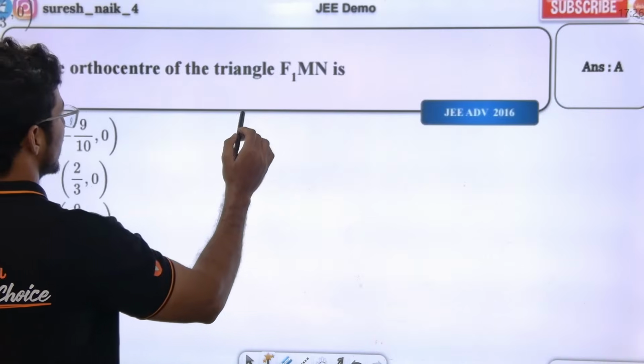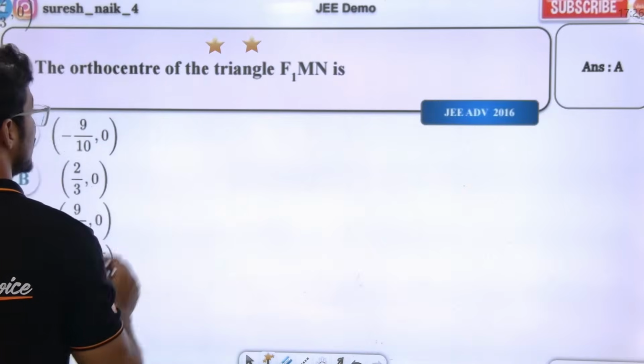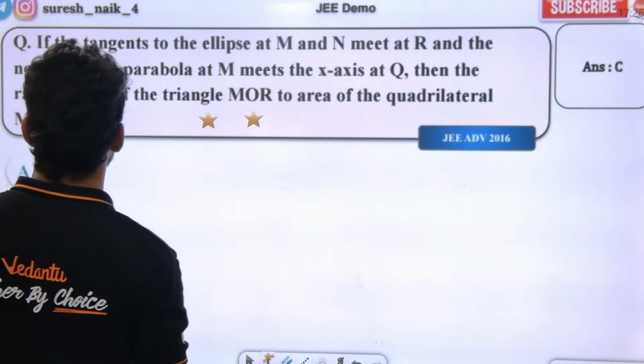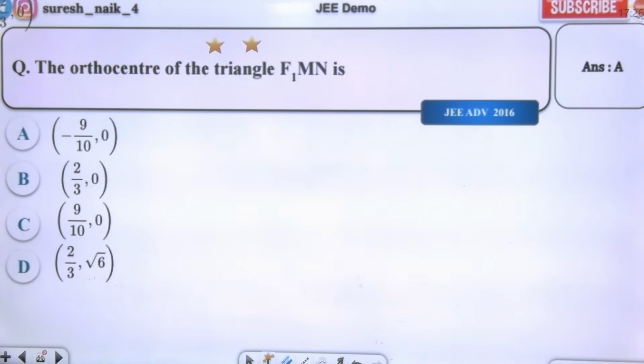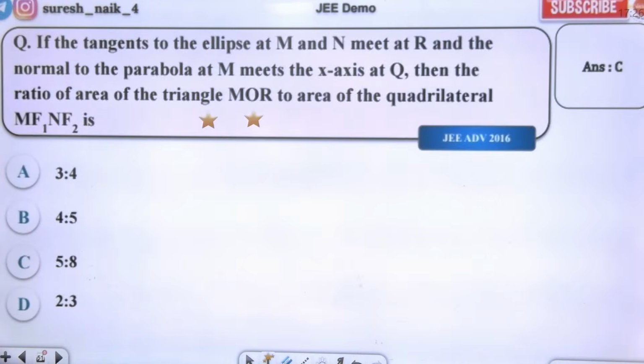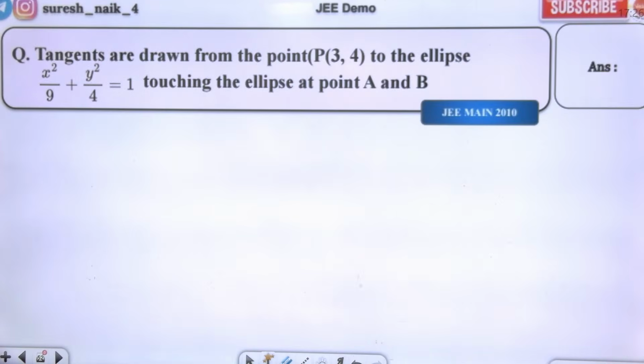In the question we have this. Either question. Yes or no? And tangents are drawn from this point P. This is also an advanced question.